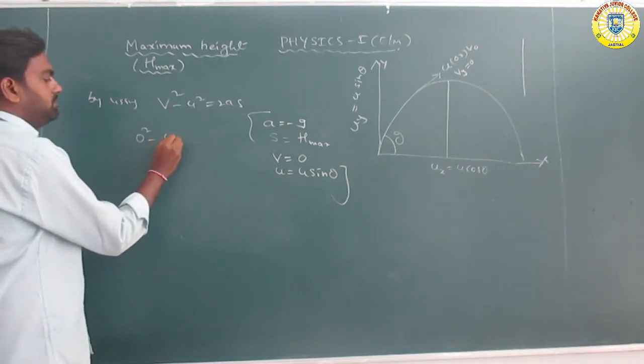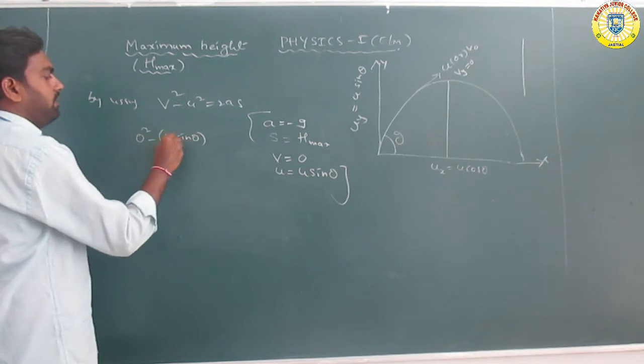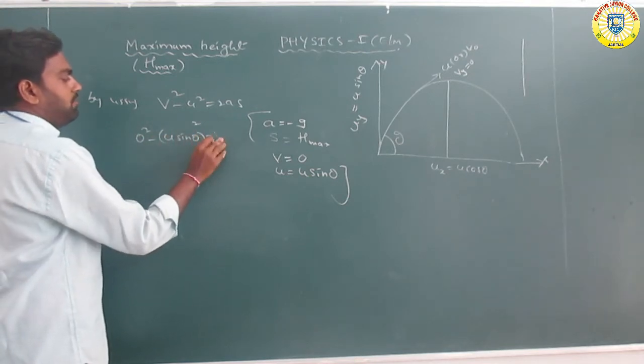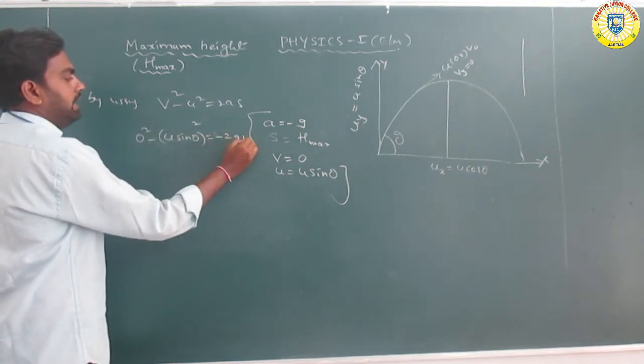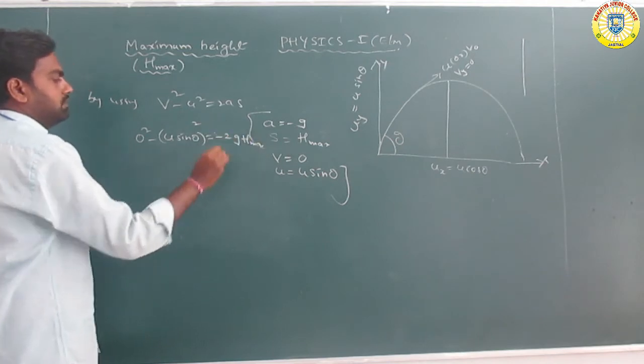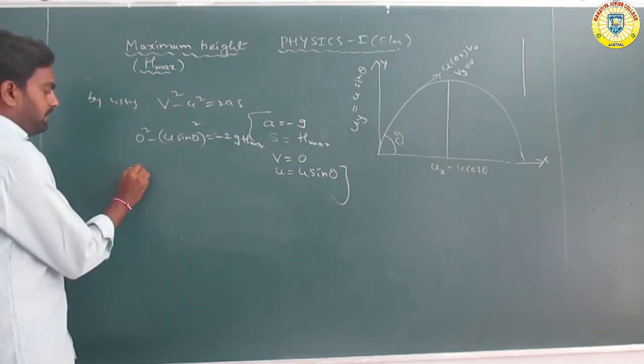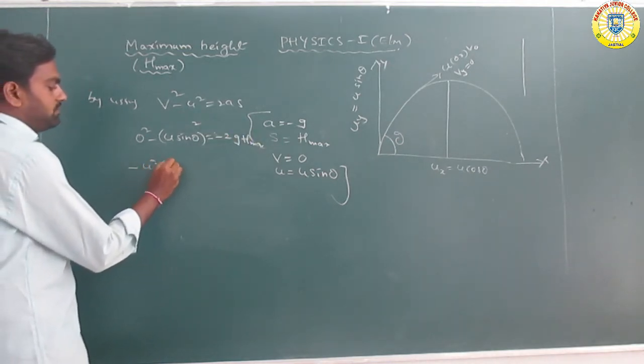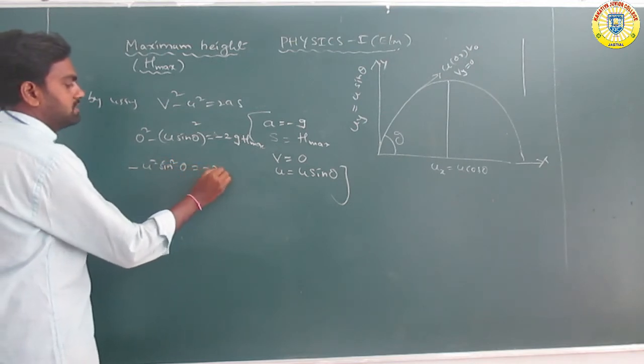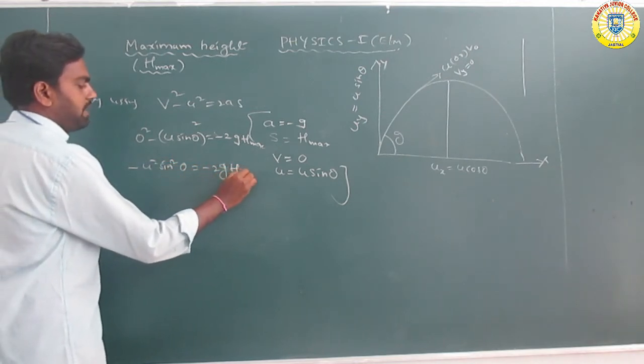U square means (u sin theta) whole square is equal to minus 2 g h maximum. So minus u square sin square theta is equal to minus 2 g h maximum.